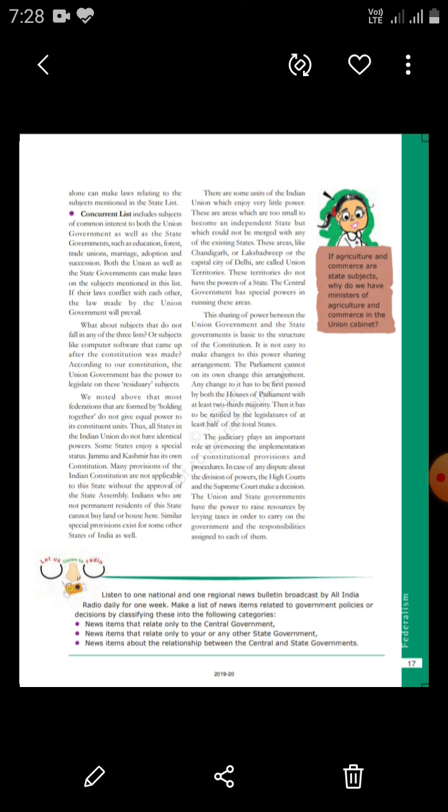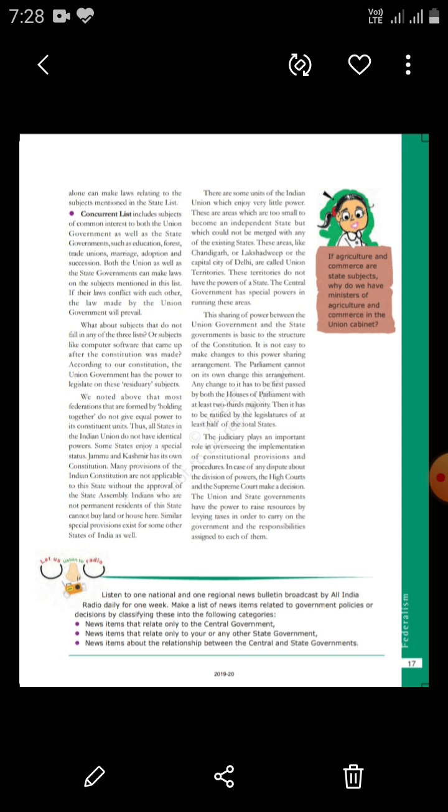Next, the third one is the concurrent list. The concurrent list is divided between both the central government and the state government. The subjects included in the concurrent list are shared by both the central and the state government. Now, what are the subjects included in this? They are education, forest, trade unions, marriages, adoption, and succession. These are the various subjects included in the concurrent list.